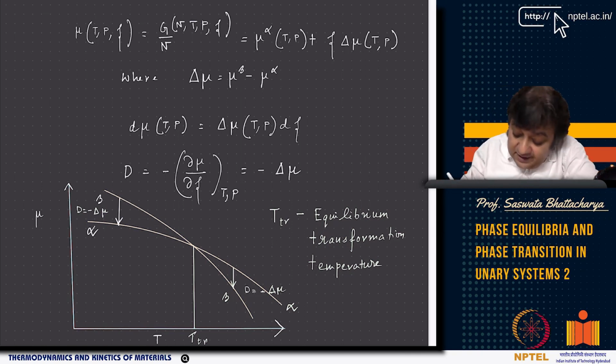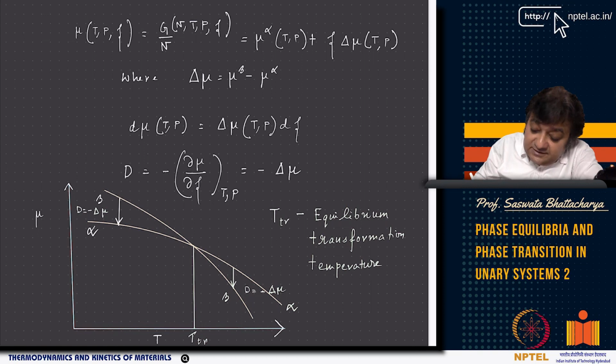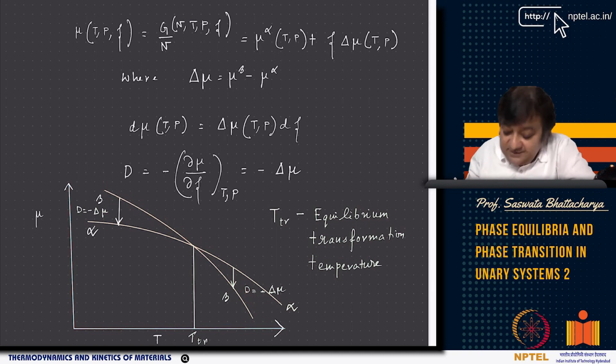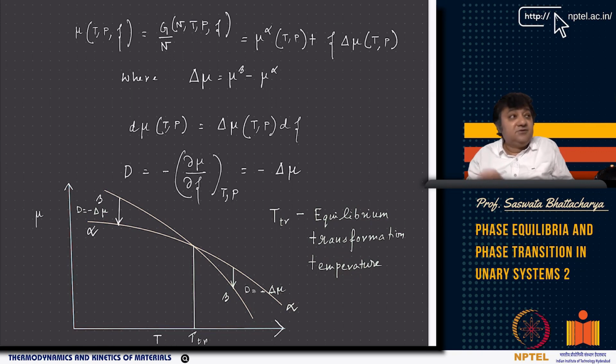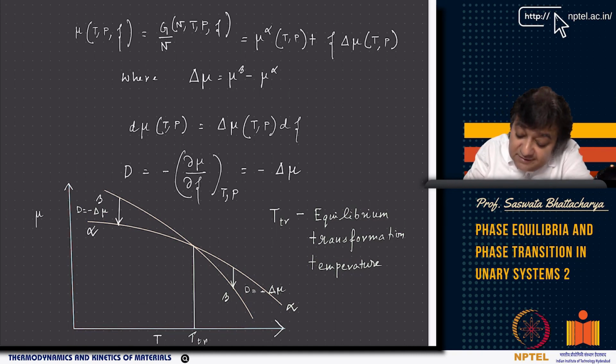Now if I think of this, I have this beta phase and this alpha phase. You see we have this transition temperature T_TR. This is my alpha phase, this is my beta phase, and the beta phase transforms to the alpha phase, or the alpha phase can transform to the beta phase. Now think of this: D is minus delta mu, and delta mu is mu beta minus mu alpha.